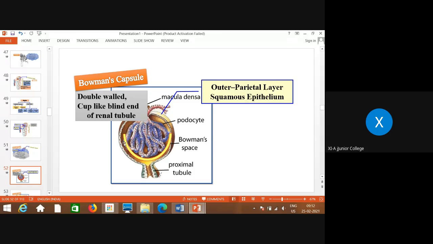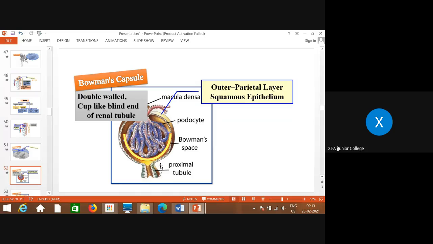There is a space between this inner layer and outer layer. The outer layer is made up of squamous epithelium and is called the parietal layer, and the inner layer shows the presence of specialized cells called podocytes. The space between the outer and inner layer, shown by this yellow colored part, is called the capsular space, or Bowman's space, which is present between the outer parietal layer and the inner visceral layer. The inner visceral layer shows the presence of specialized cells called podocytes.